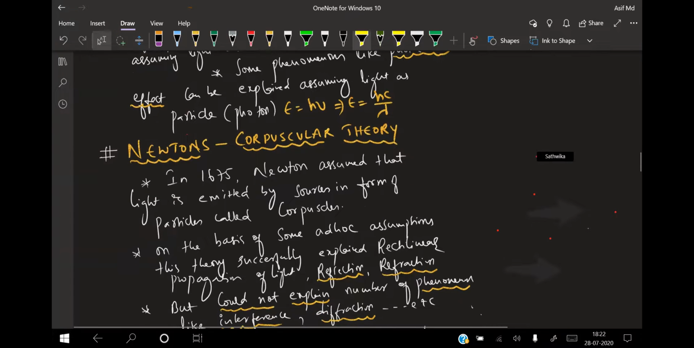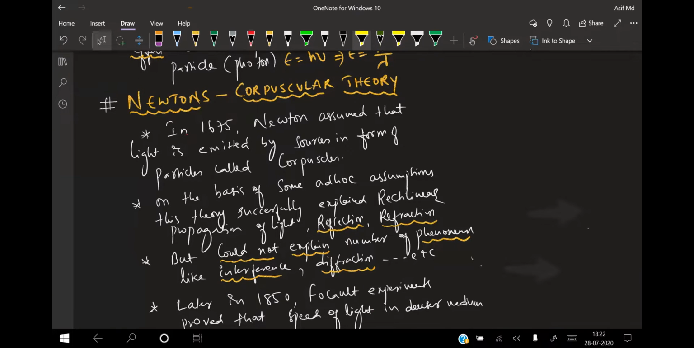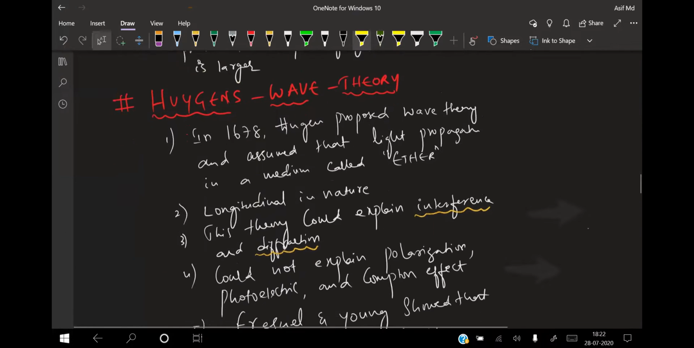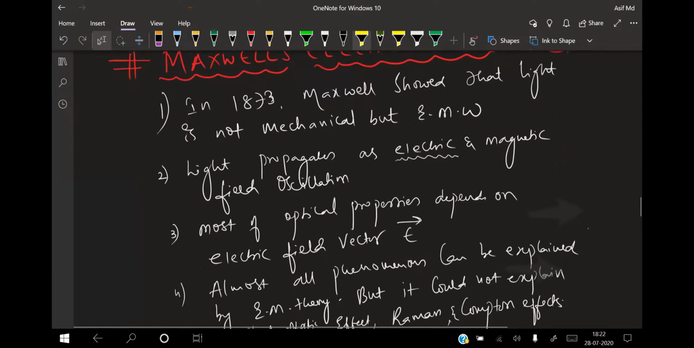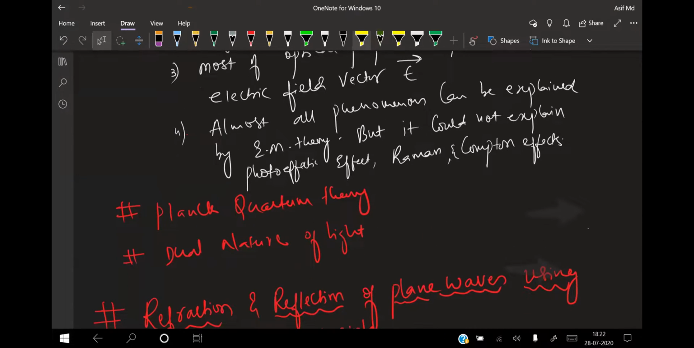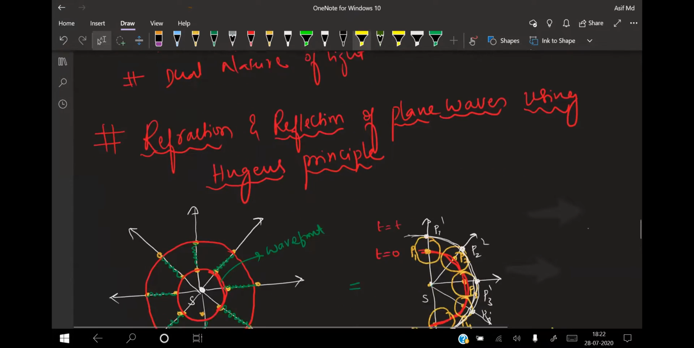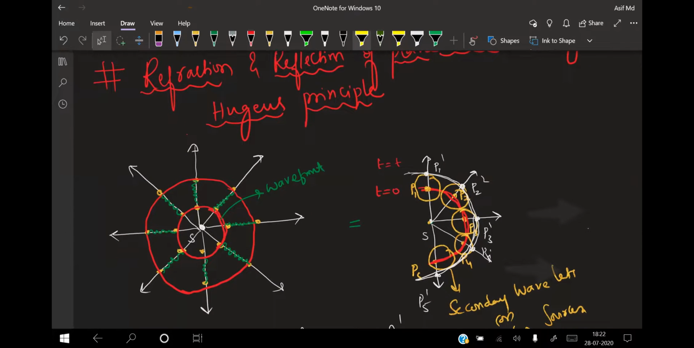Now, Newton's corpuscular theory was given around 1675, with some assumptions. You can study Huygens' wave theory assumptions from this as well. Next is Maxwell's electromagnetic wave theory. Then we also have Planck's quantum theory and dual nature, which we'll do in further sections. Next we talked about refraction and reflection of a plane wave using the Huygens principle. Huygens said that whatever light comes from the source is always in the form of a wavefront.